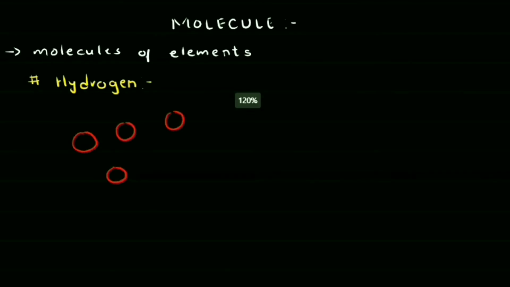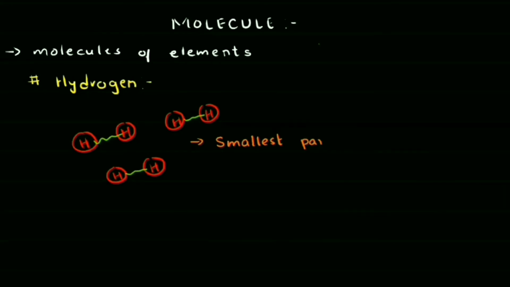So when we zoom in on this hydrogen element, what we'll find is it is made up of these tiny particles, our hydrogen atoms. But these hydrogen atoms are always paired with each other. So in nature, we'll always find hydrogen atoms in a group of 2. So the hydrogen atoms which exist in nature freely or independently are actually 2 hydrogen atoms.